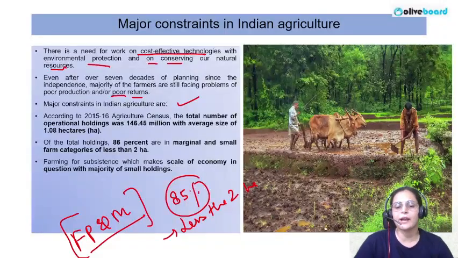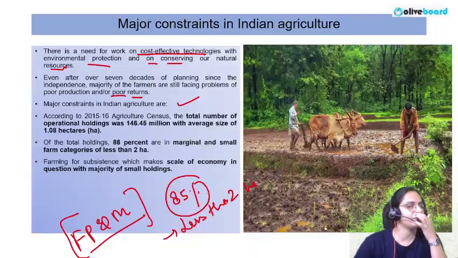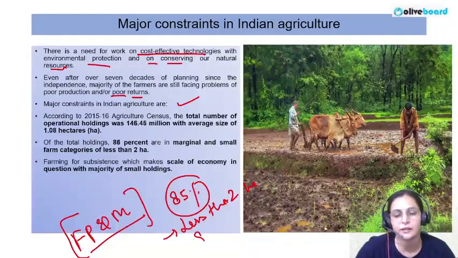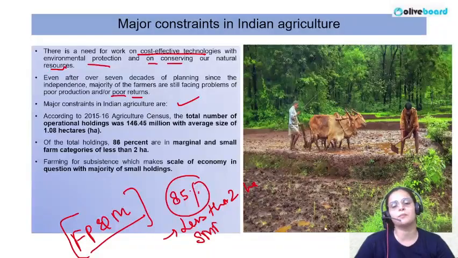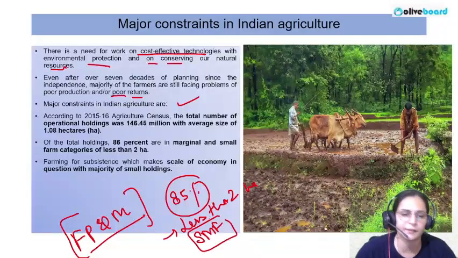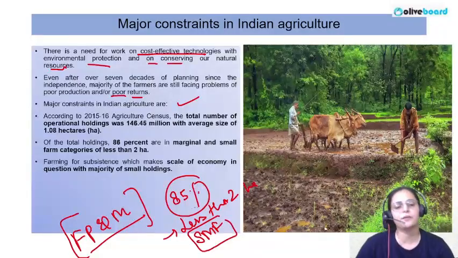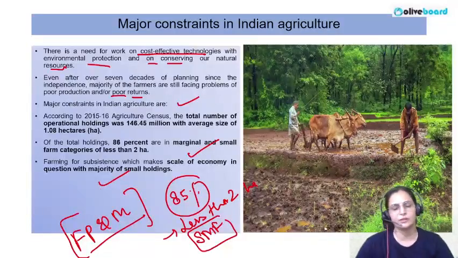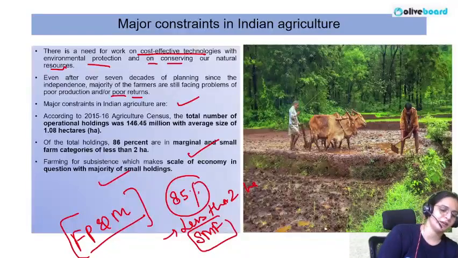Less than 2 hectares means they get just enough to be sufficient for their family only. So most farmers in our country are categorized under the small and marginal farmers category, farming for subsistence, which makes economy of scale questionable with the majority of small holdings. That is creating a lot of challenge here.